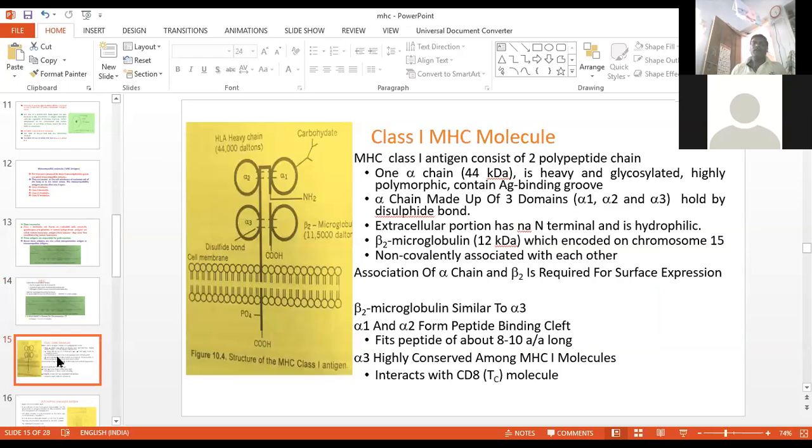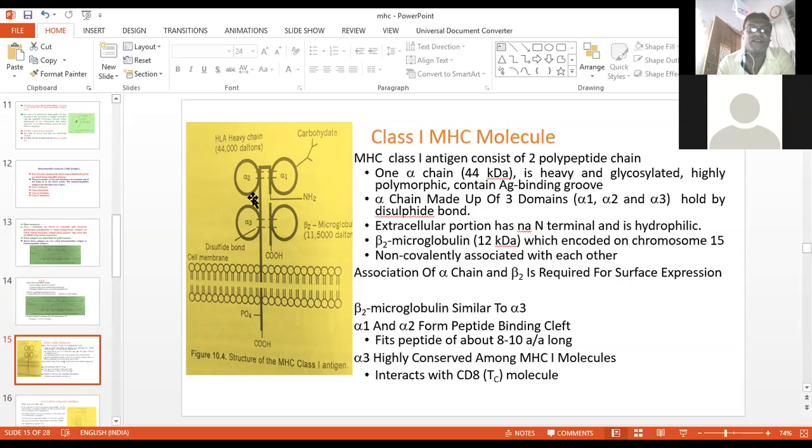Now, the class 1 MHC molecule and its structure. This is your membrane. This is your COOH side.